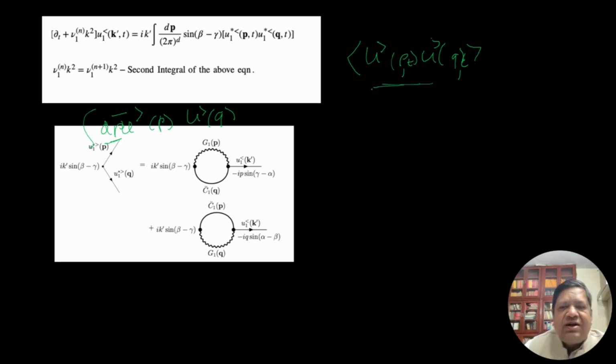If I assume u greater p and u greater q to be random variables, and I am assuming that this velocity field has no mean, its average is 0. So these are random variables with 0 mean, and if you assume this to be totally uncorrelated random, then this is 0, unless Q is equal to minus P. If that is the case, then it is mod UP squared.